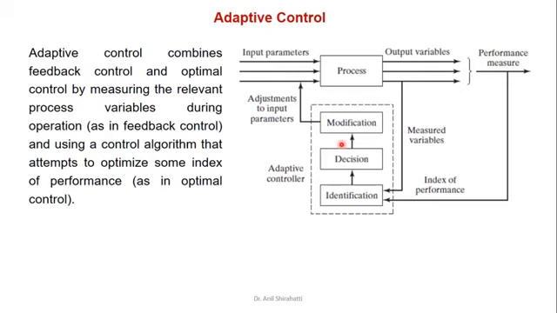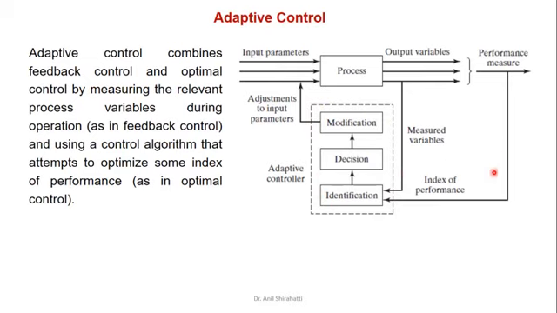Next is adaptive control. Adaptive control combines feedback and optimum control by measuring the relevant process variables during operation and using a control algorithm that attempts to optimize some index of performance. You can see here the input goes in, the process is performed, the output comes, and when we measure it, this part is called adaptive control.